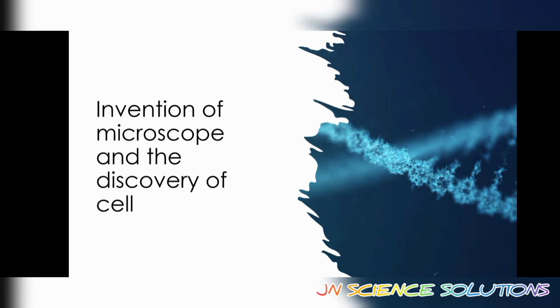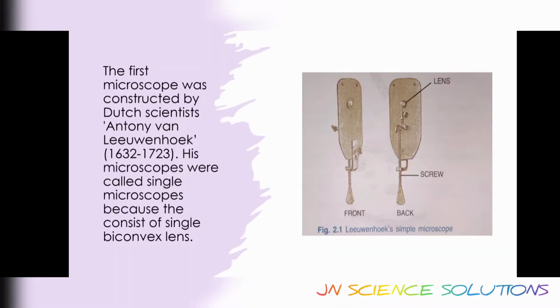So let's talk about how the microscope was invented and how the discovery of the cell was made through microscopes. The first microscope was constructed by a Dutch scientist, Antony van Leeuwenhoek.